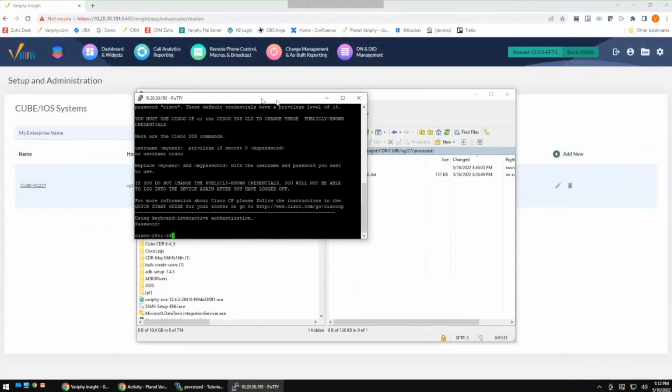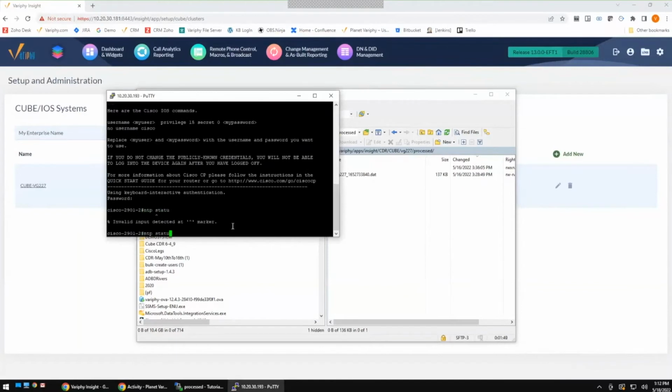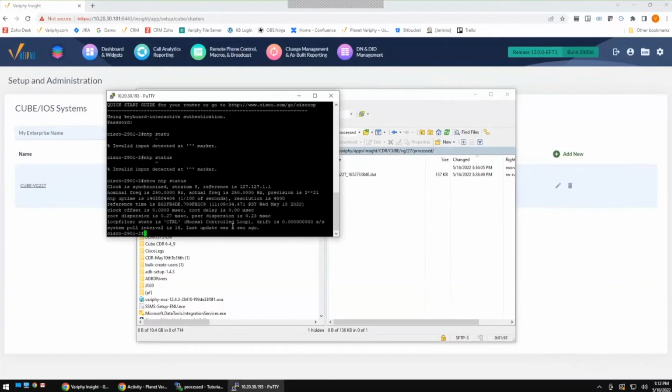All right. So first thing we're going to do, now that I'm logged into my Cisco Cube here, we may want to take a look at a couple different settings first to see where our NTP is at. So I'm going to do an NTP status. If I could spell. There we go. Show NTP status.